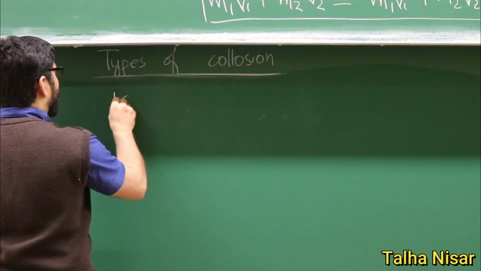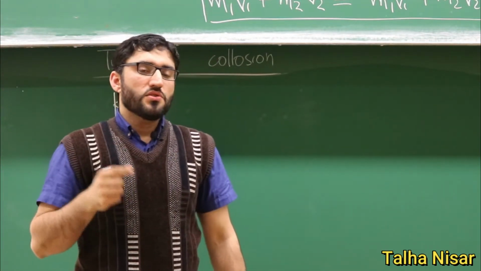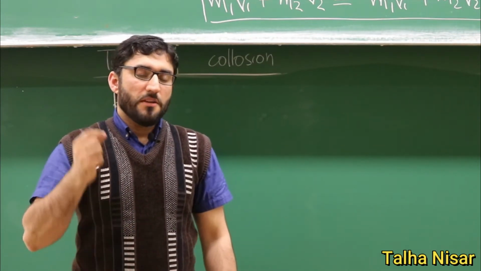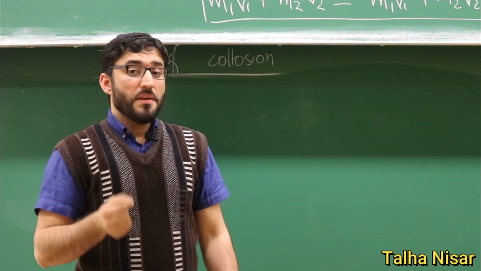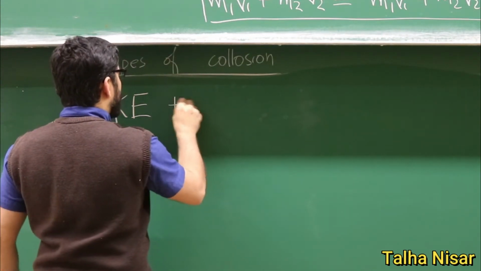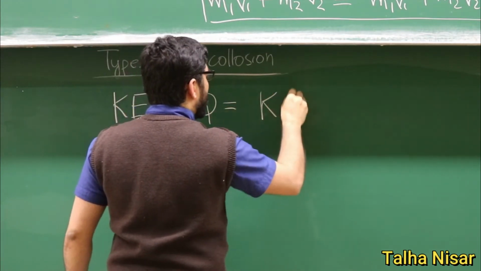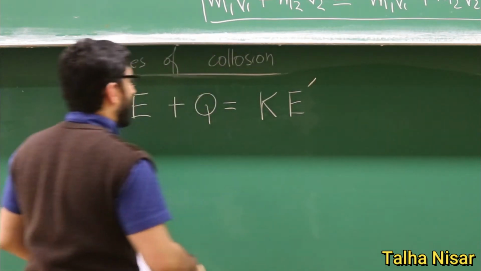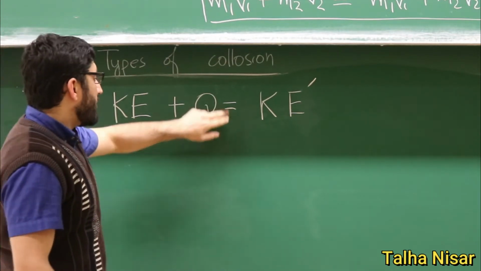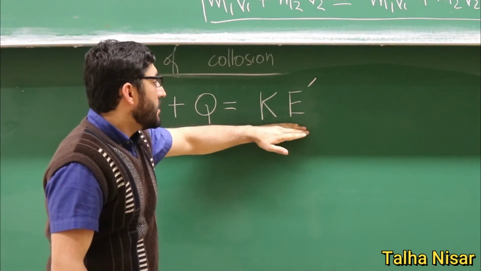So if we have two particles and they collide with each other, this means that the velocities will be changed. There will be a change in the velocities. If there is a change in the velocity, that means that the kinetic energy will be changed. So we write the kinetic energy before the collision, plus a term Q, equals the kinetic energy after the collision. We will just discuss this term Q.